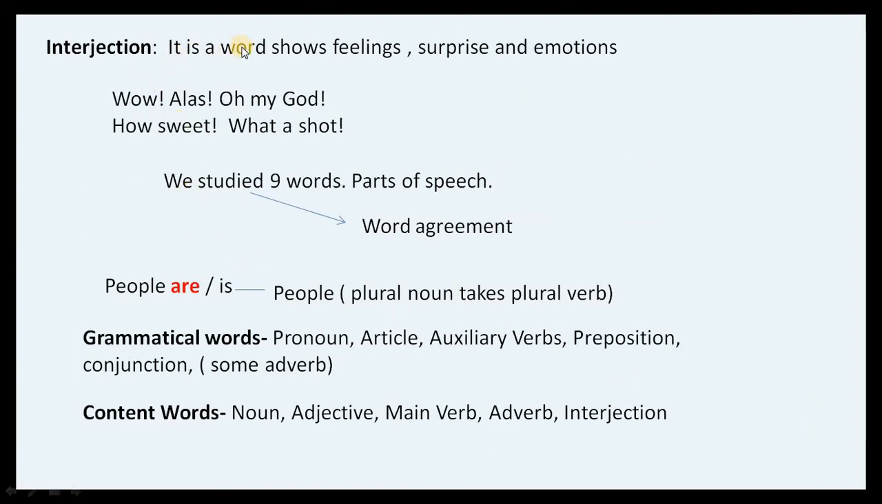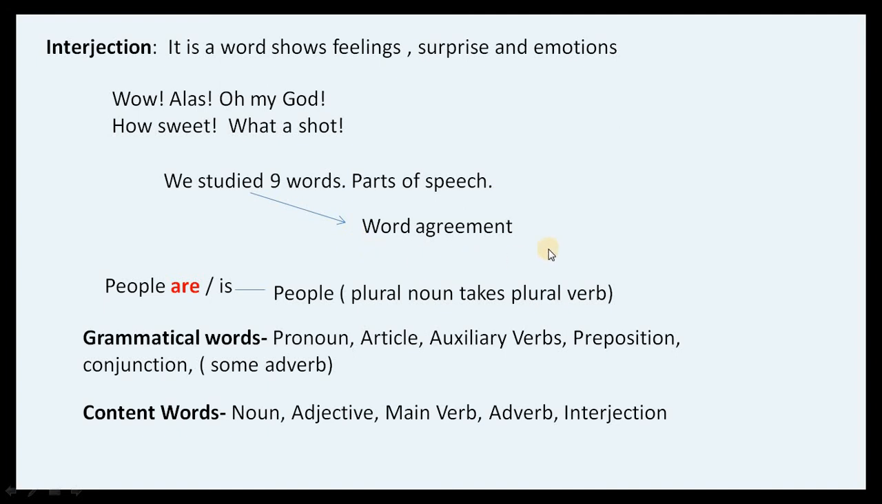Next is interjection. It is a word that shows feeling, surprise, and emotions. And here we need to understand it with the exclamation mark. Wow, alas, oh my God. There are many interjection words available in the English dictionary, and it is also formed with sentences of two WH words, how and what. How sweet, what a shot. So we studied nine parts of speech in a very brief note.